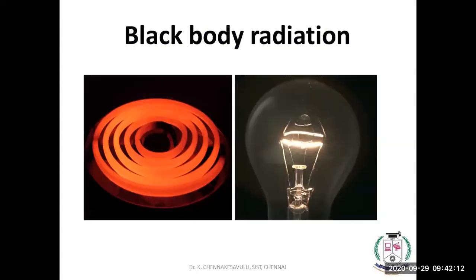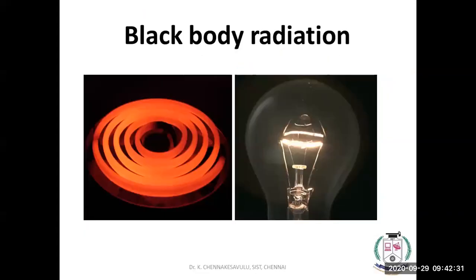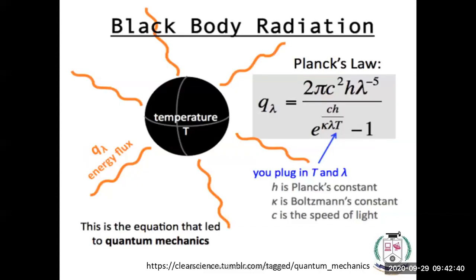This is the black body radiation. Just see, it depends on the material and temperature. The wavelength will be changing at this point. You see, one is at red and one is at yellow. That means black body radiation depends on the temperature and the nature of the material. That is black body radiation.